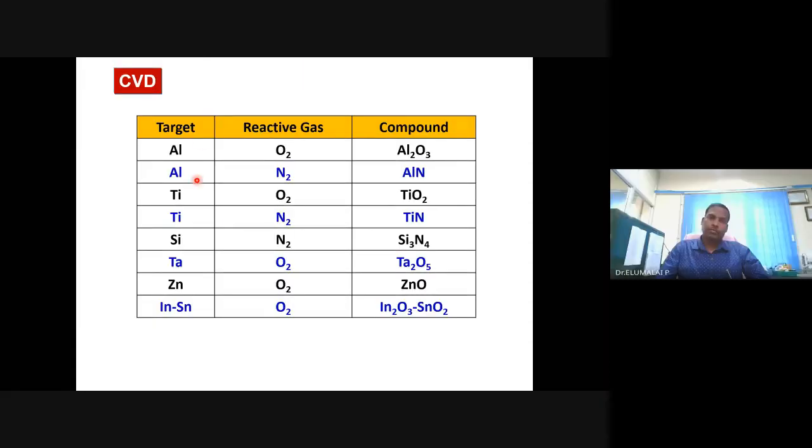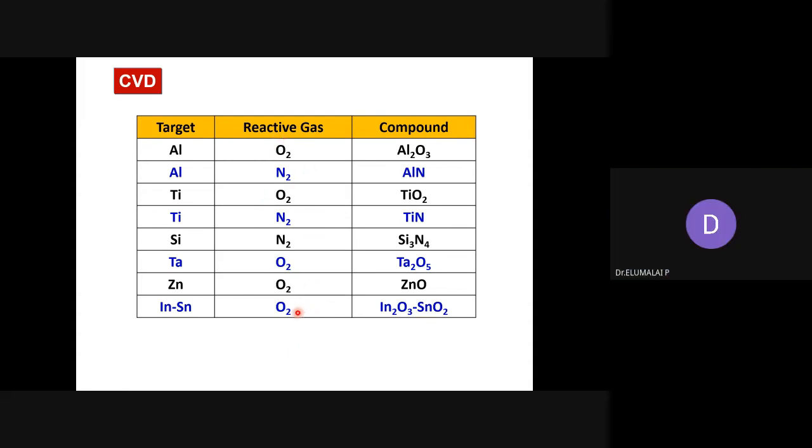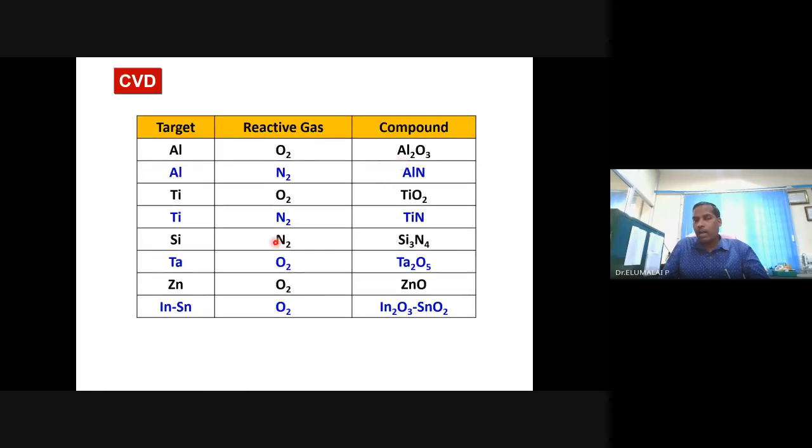If this is your target material, and these are the reactive gases in the reaction medium, in the CVD method, this is the resultant compound you are going to get. Aluminum as a target material, substrate, and the reactive gas is oxygen. Definitely at that high temperature, you are going to get a thin film of aluminum oxide.